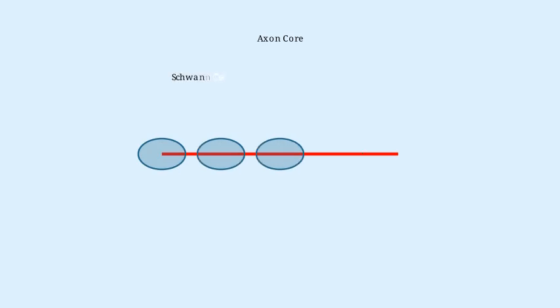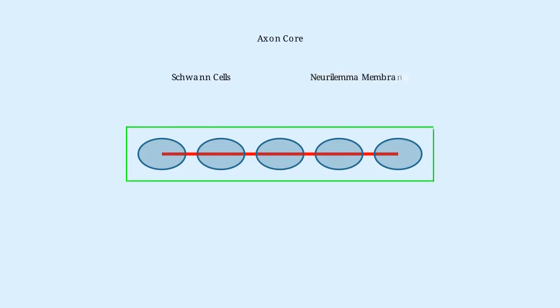Now we examine the neurolemma, which is a very fine delicate membrane surrounding the axons of all peripheral nerves. The neurolemma consists of a series of specialized cells called Schwann cells that surround both the axon and the myelin sheath. These Schwann cells play a crucial role in nerve regeneration and maintenance. It is important to note that not all neurons possess a myelin sheath. Those that do not are called non-myelinated fibers and have different functional characteristics.